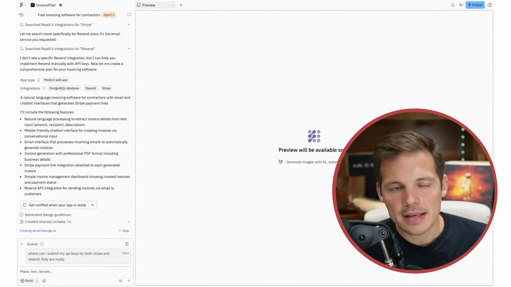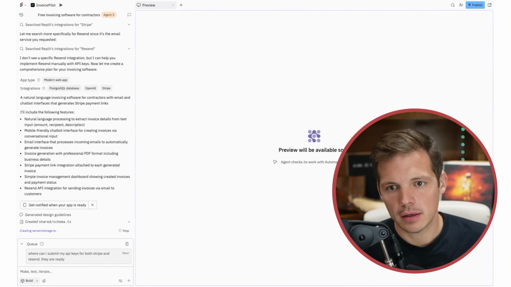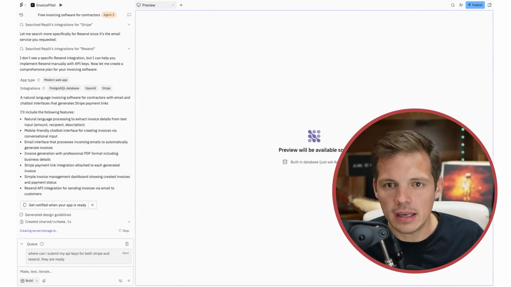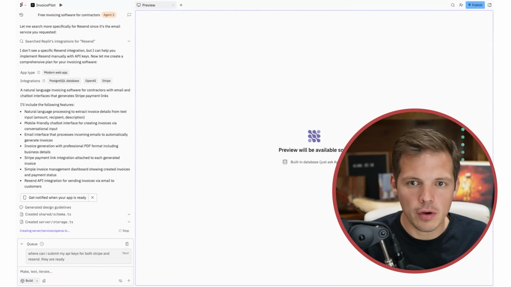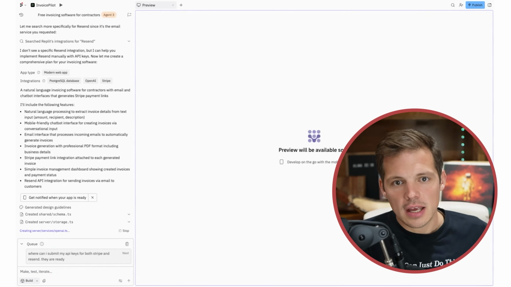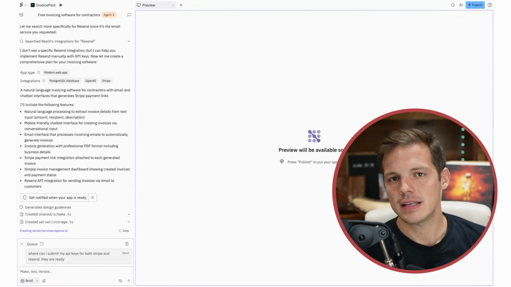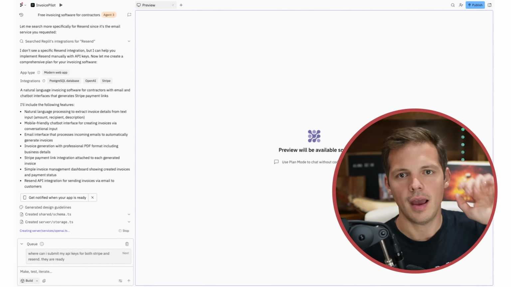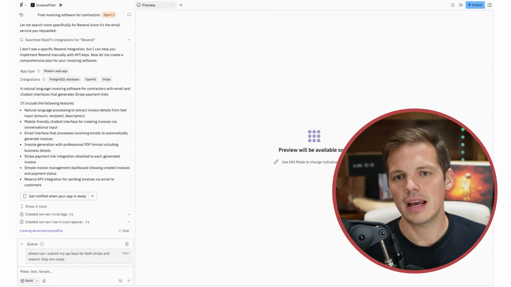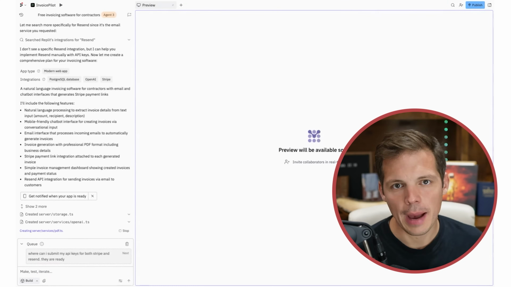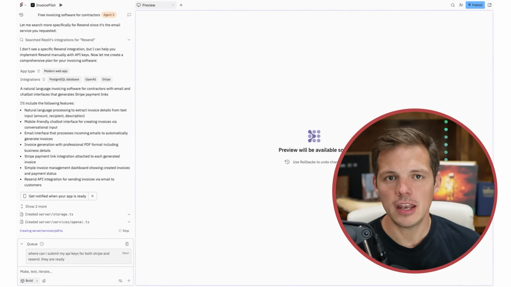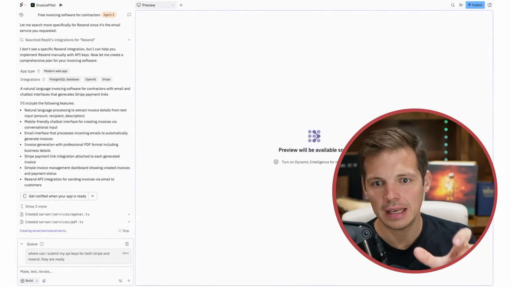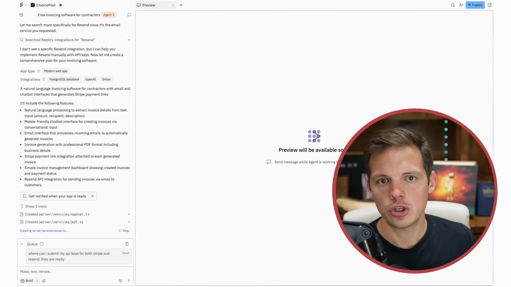Now, an SMS or texting integration for this would be perfect. That way, if you're out on a job site, you just cut down a tree, you want to send them an invoice, instead of logging into your CRM, filling out their name, their phone, their email, their address, and all that, you can just text a number and say, send Mary Smith an invoice for $800 for tree trimming services. Boom. And then Mary just gets it just by you sending a text. Or you just open your chatbot window and say the same thing, and then you tell the chatbot what Mary's phone number is. And then Mary will get a text with a link to an invoice that has a Stripe checkout link.